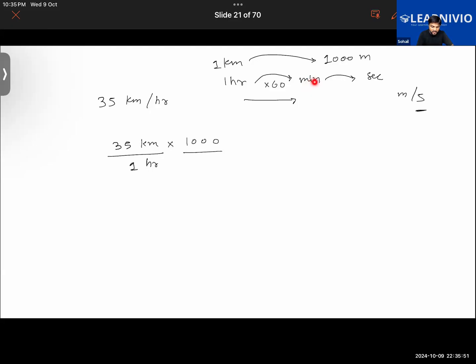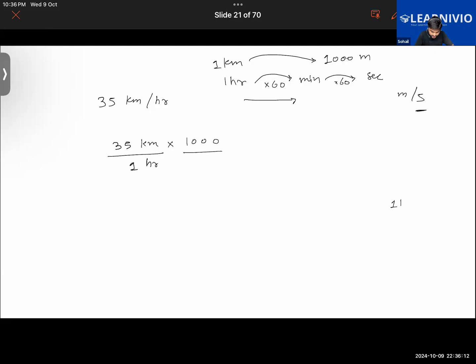1 minute equals how many seconds? 60 seconds. How did you get it? By multiplying the minute with 60. So when we are required to convert from hour to second, we are going to multiply it with 60 two times. First we are going to convert it into minute.